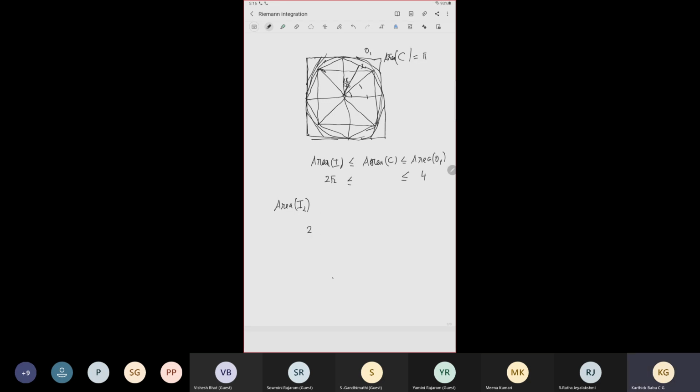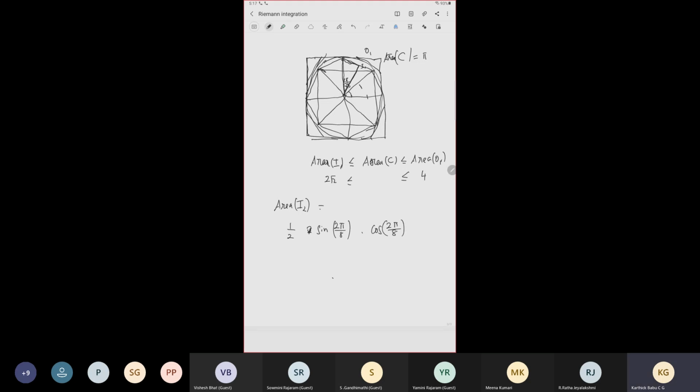So what is the area of this particular triangle? This is half into length into breadth. This side is sine and this side is cos, so this is sine 2 pi by 8 times cos 2 pi by 8.